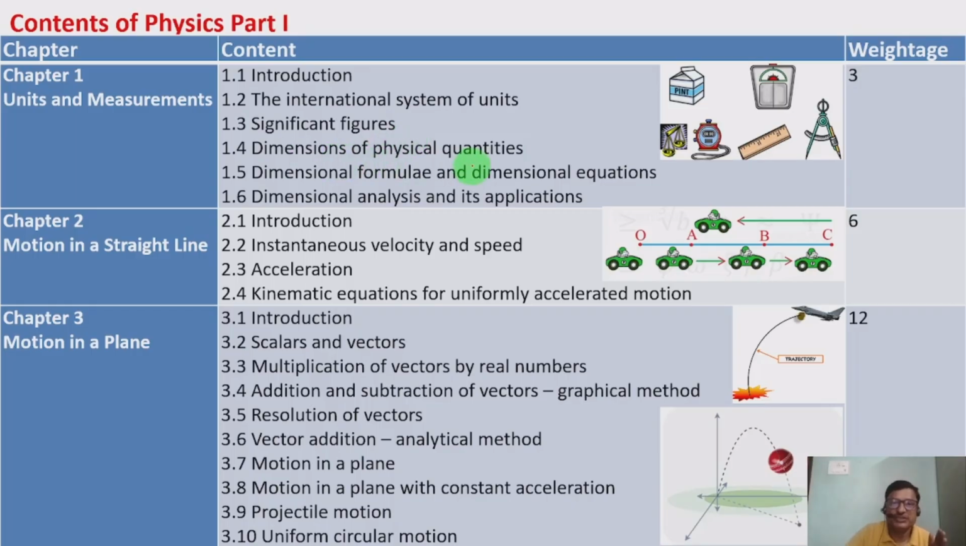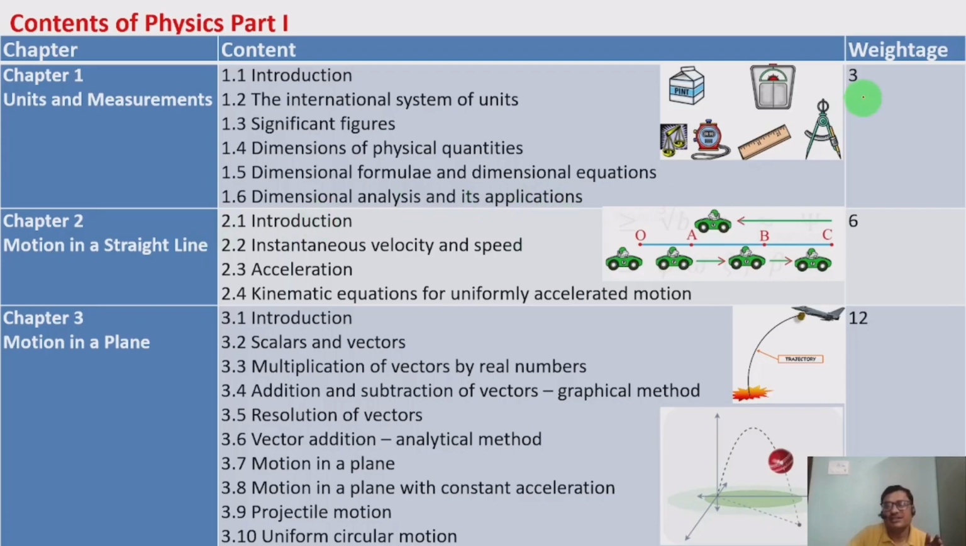1.4, dimensions of physical quantities. Here the dimensions are to be measured in terms of the fundamental units. The 7 fundamental units are there, the others are derived units, and based on that we are going to take the dimensions. 1.5, dimensional formulae and dimensional equations. For the particular quantity we are going to take the formula and equations. 1.6, dimensional analysis and its applications. The dimensional analysis is carried out based on the dimensions of the particular physical quantity, and their applications will also be discussed.